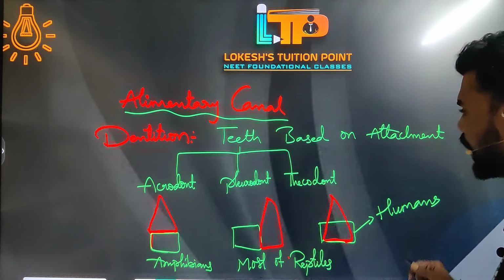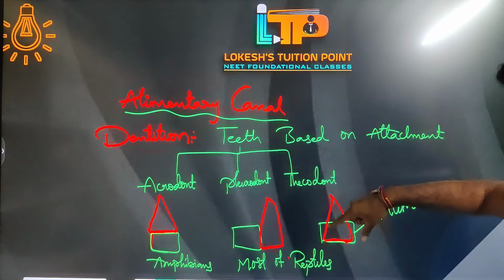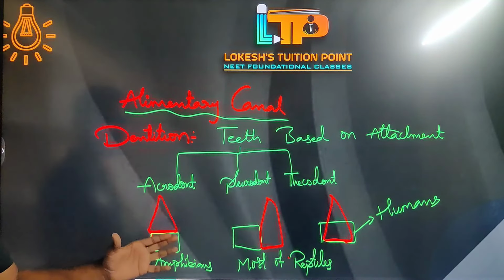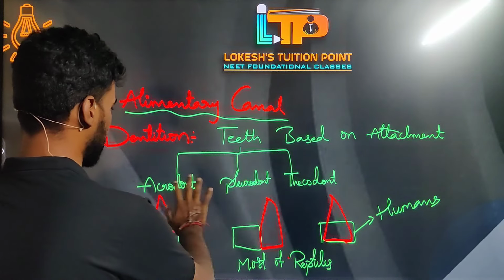Now tell me, what kind of arrangement is there inside the human? It is thecodont. Your teeth are embedded inside the jawbone. So this is the teeth present inside our body based on attachment.